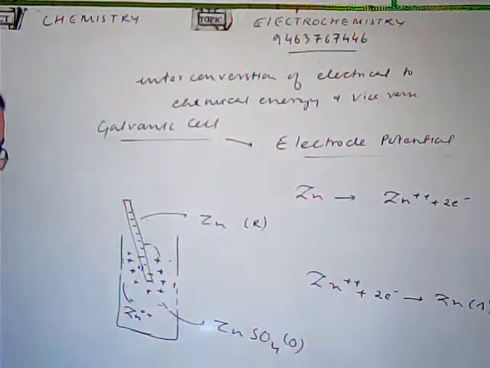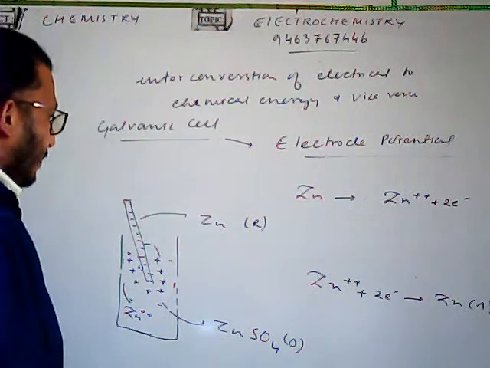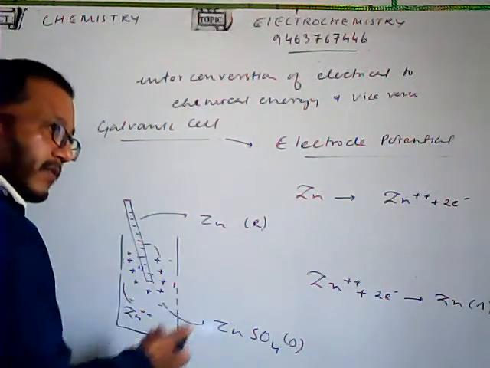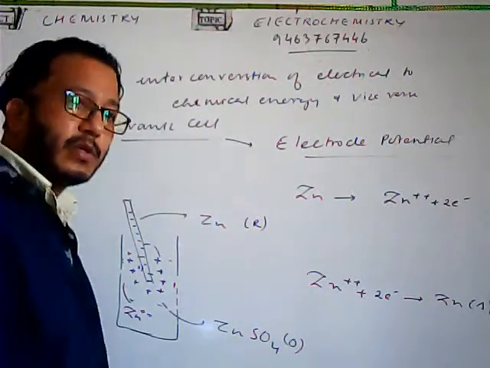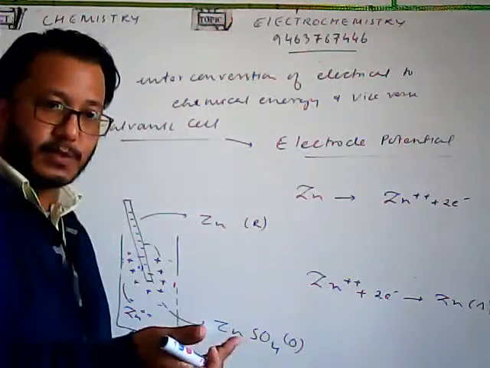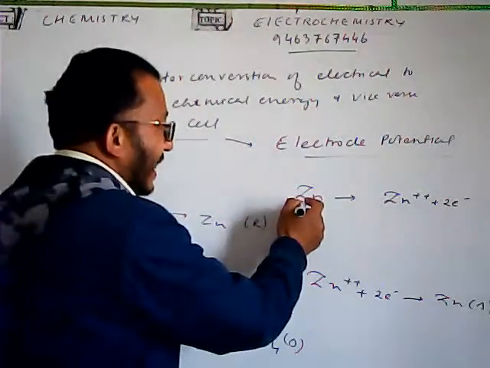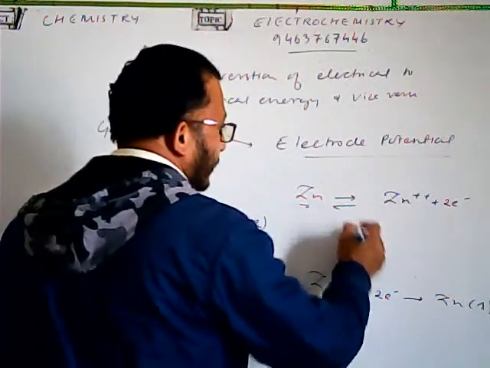Let us suppose the reverse process also may take place simultaneously. It's not that only the zinc can go into the solution. There might be some zinc ion from the solution taking up the electron and depositing as zinc solid. The reverse process may also take place.